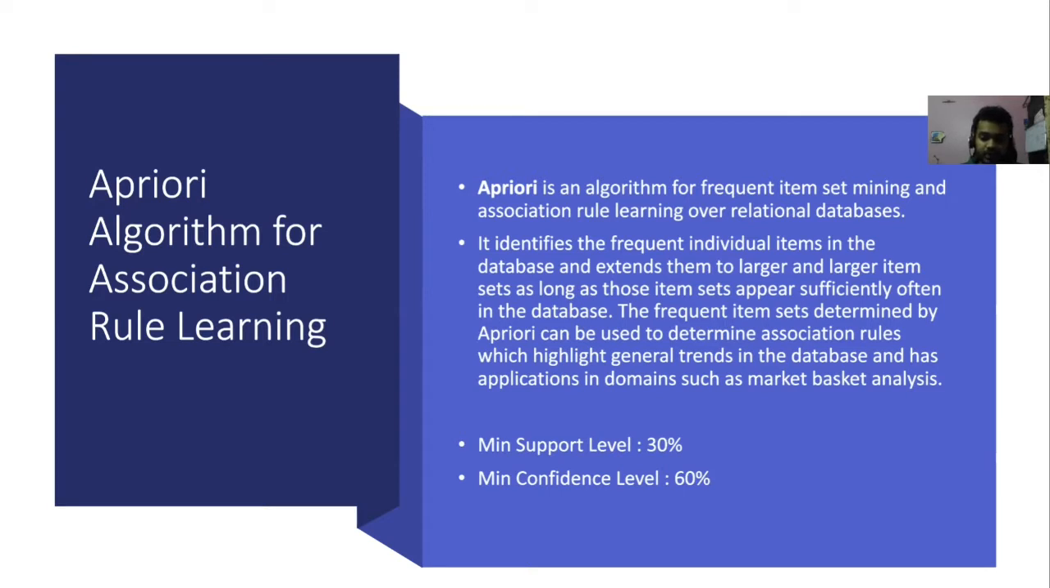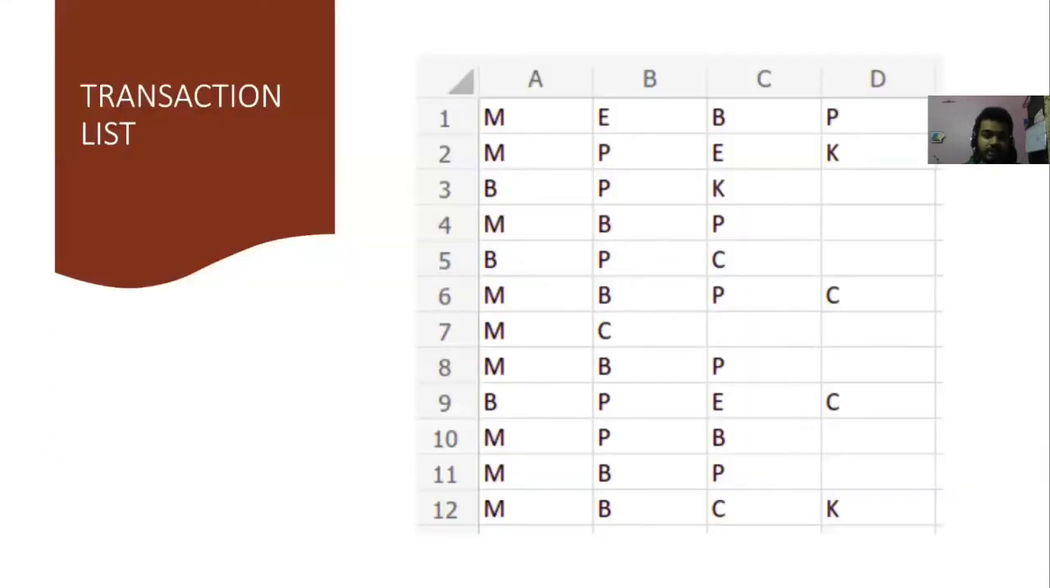For that we need two terms: the minimum support level, which is set at 30%, and the minimum confidence level, which is set at 60%. Now we will consider a data set which contains a few items like M, E, B, P, and K, and this is a transaction list, which means that in the first transaction these four items were bought together.